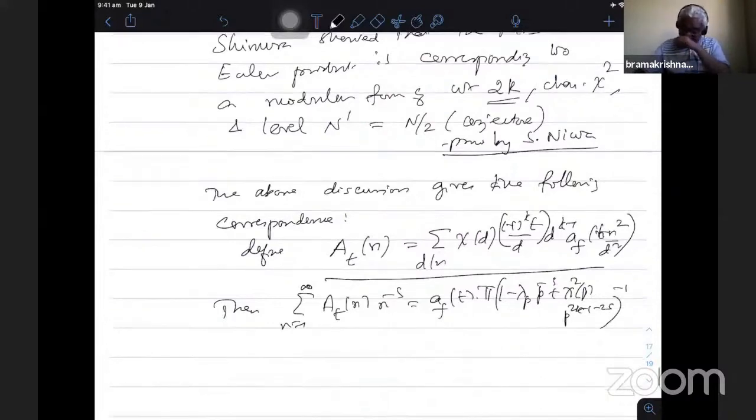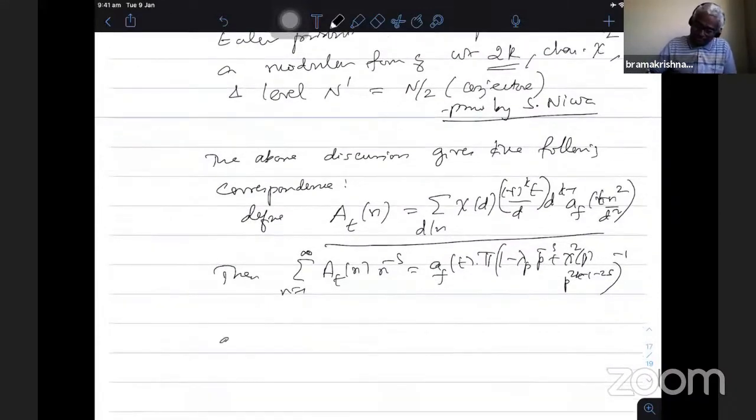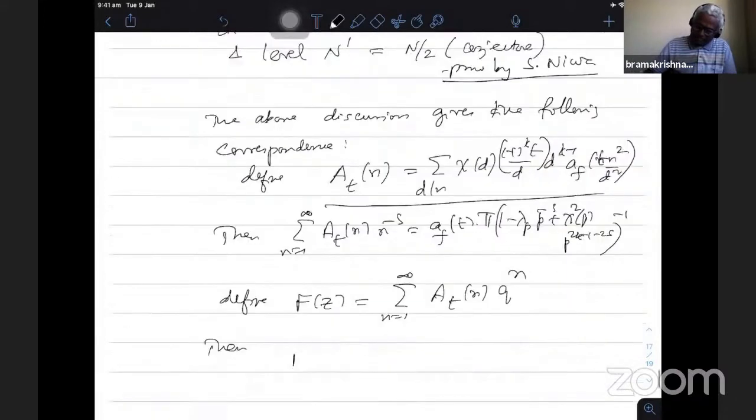Therefore, this defines a modular form, and these coefficients are given by AT of n. So define capital F of z equal to the summation n equal to 1 to infinity of AT of n times q to the power n, then the capital F is a modular form.